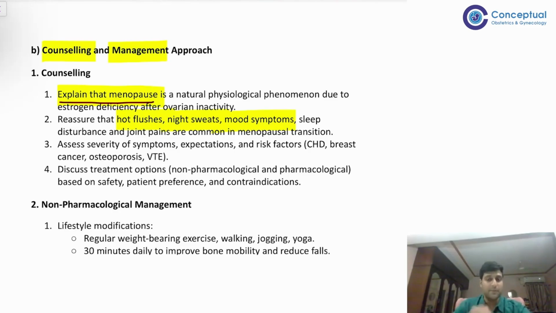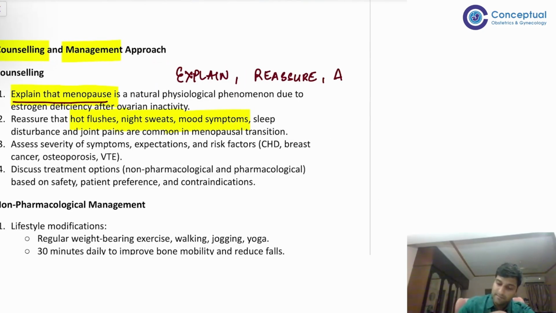So this is extremely important. You have to reassure the patient. So what all are you doing? Remember this, these words are important. Whenever you're doing counseling, you explain, reassure, assess, and discuss management. Explain, reassure, assess, and discuss management.